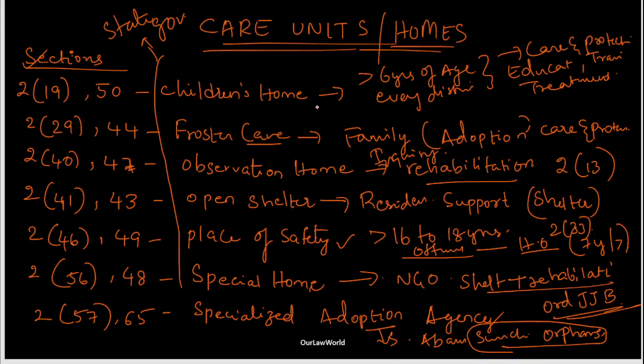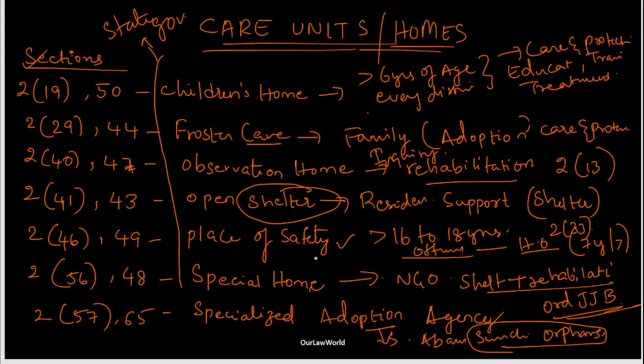So children's home, just a recap. Children's home is where you have care and protection, education, training and treatment, everything. Foster care is where they are kept for adoption, and any family other than the biological family goes for the adoption in the foster care. Observation home is where a child has committed some offense and during inquiry he is kept in an observation home. Open shelter is, remember this word shelter, so it is for a residential support.